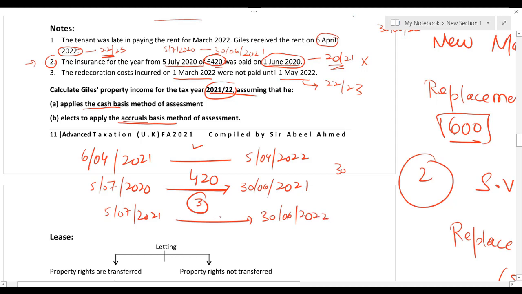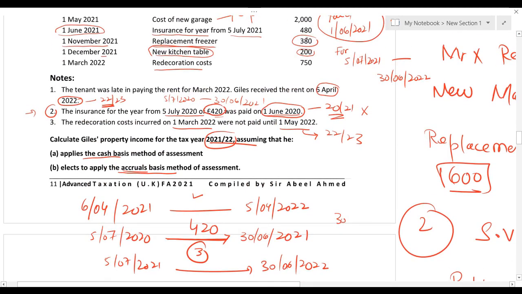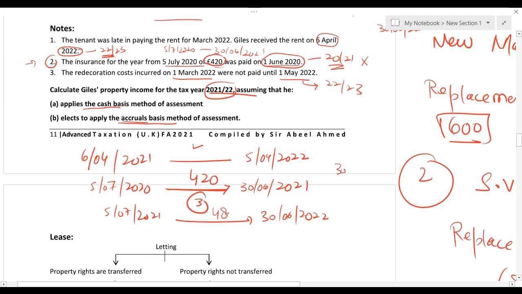Amount of the insurance this time, it was how much? 380? No, it was 480. And from this period, 9 months actually falls in the relevant tax year. So from 480, I have to take 9 upon 12. From 420, I have to take 3 by 12.